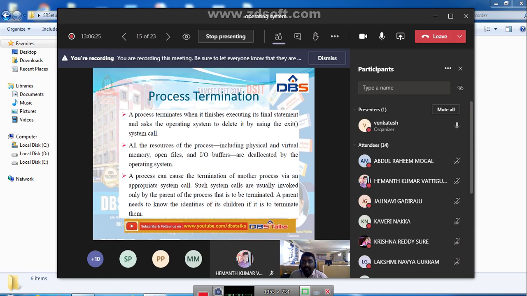One more thing: all the resources of the process, including physical and virtual memory and files, are deallocated by the operating system.